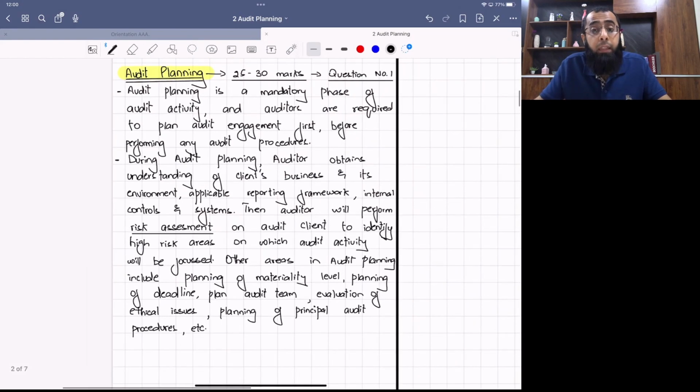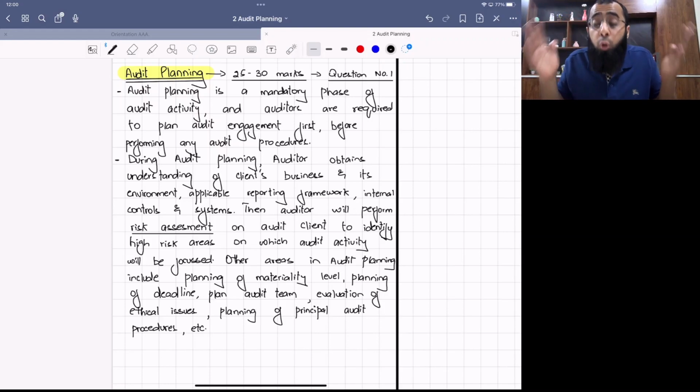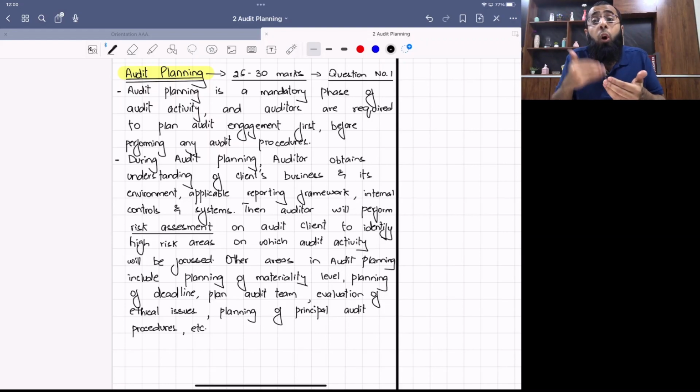The reason being that the better the audit planning is, automatically the entire audit will go with better quality. If you are doing an audit of consolidated financial statements, which you call a group audit, then you have to think about the auditors of the components, the auditors of the subsidiaries also, and how they are doing their work. So all this will be considered during the audit planning.